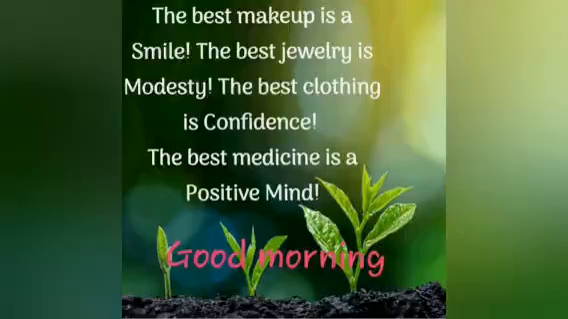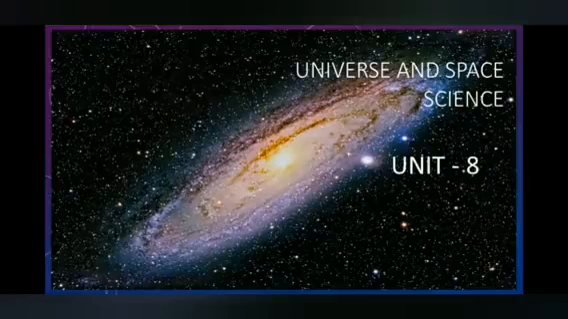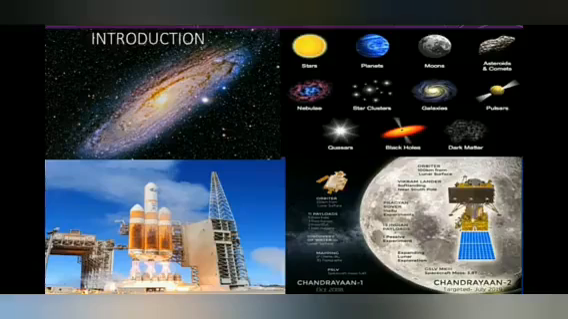Good morning, students. Welcome to online science class. Standard 8, Unit number 8, Universe and Space Science. In this session, we are going to see about rocket, parts of rocket, and then types of propellants.